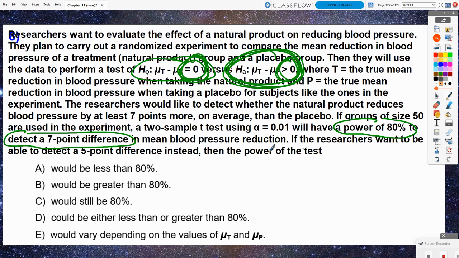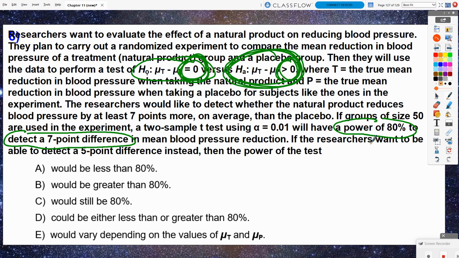But if researchers want to be able to detect a 5-point difference, then technically that 5-point difference is getting closer to the null hypothesis than a 7-point difference. So technically, by decreasing the amount between our alternate value and the null hypothesis, we are in fact reducing the power.